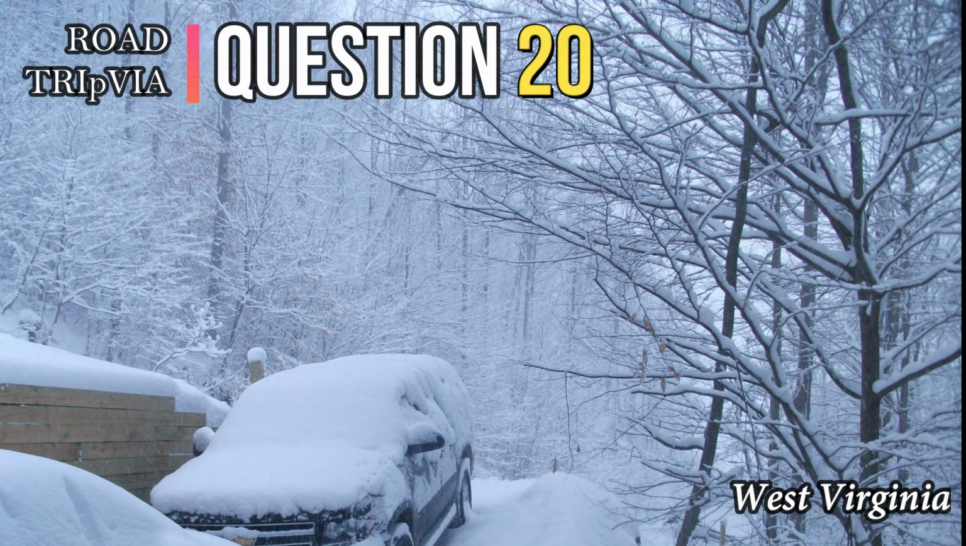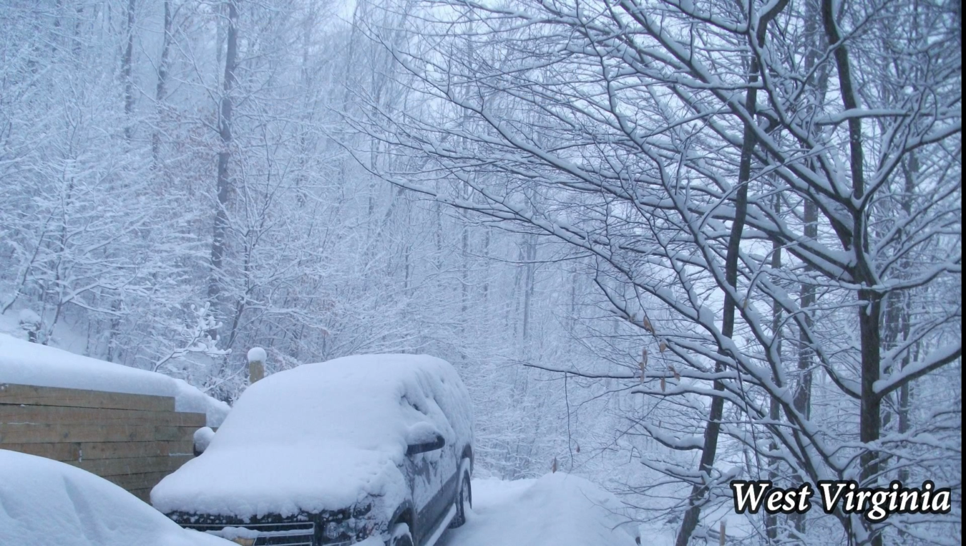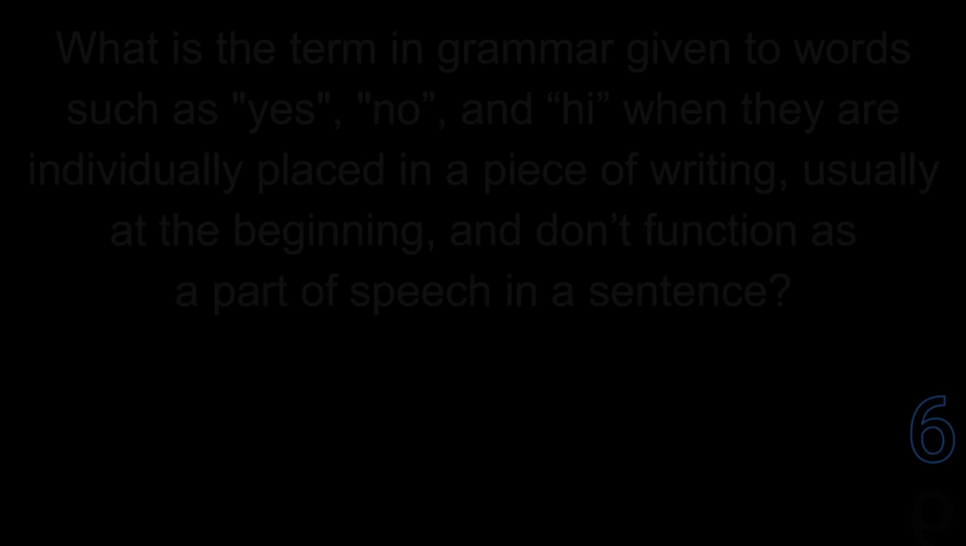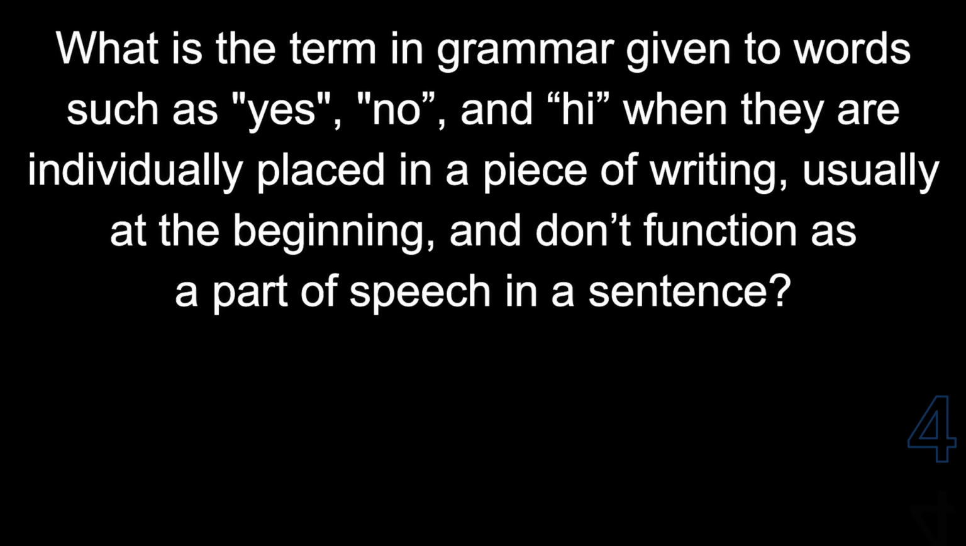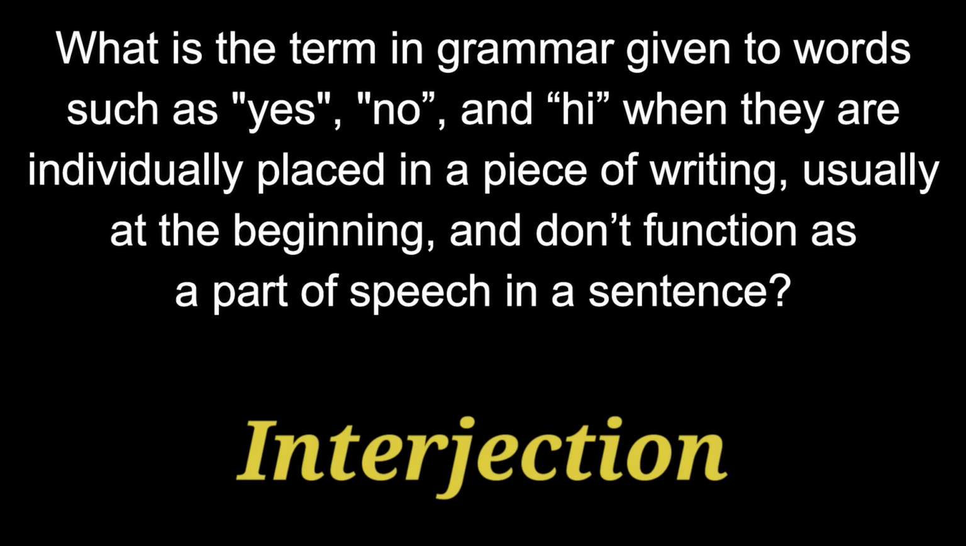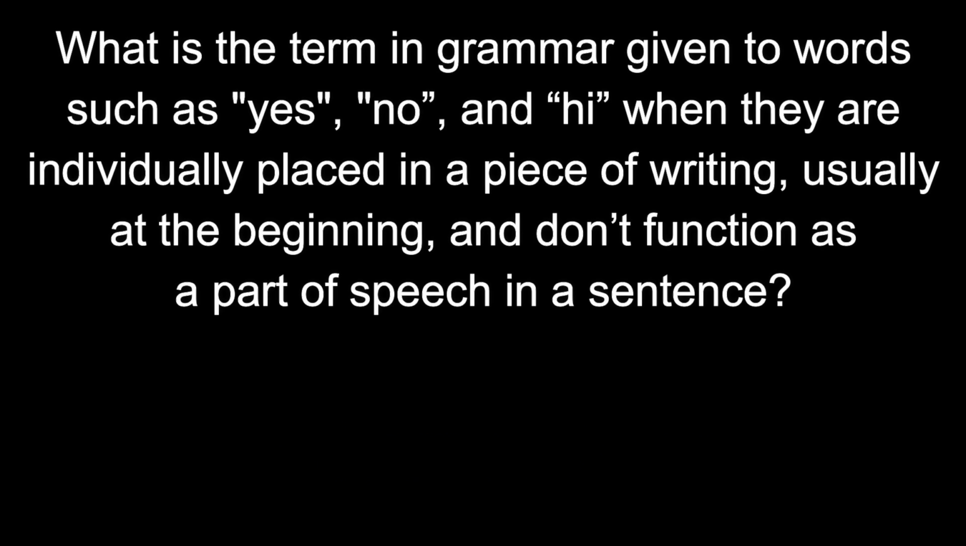Question 20. What is the term in grammar given to words such as yes, no, and hi when they are individually placed in a piece of writing, usually at the beginning, and don't function as a part of speech in a sentence? The answer is an interjection.